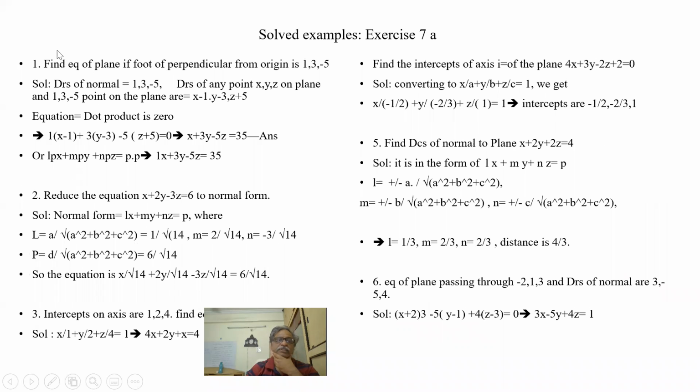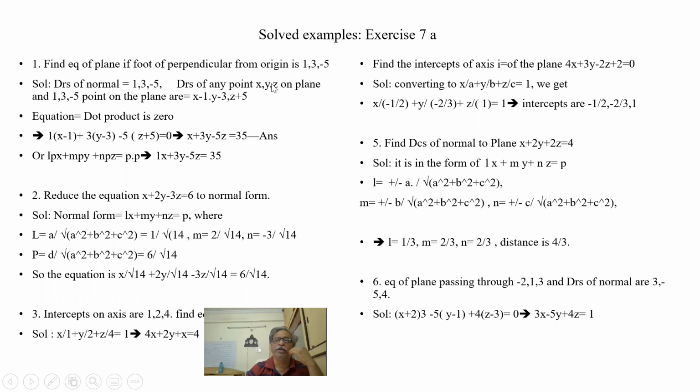Let us see small examples. Find the equation of the plane if the foot of perpendicular from the origin is given: 1, 3, minus 5. So this perpendicular is given from the origin, the point is given. You know this is LP, this is MP, this is NP. So the DRs of the normal are 1, 3, minus 5.